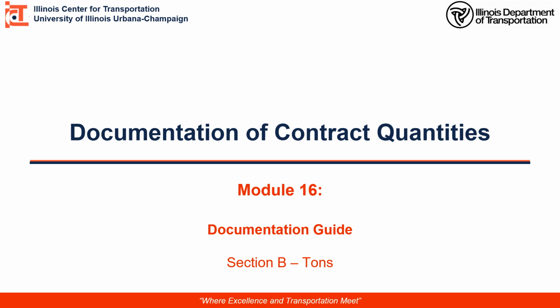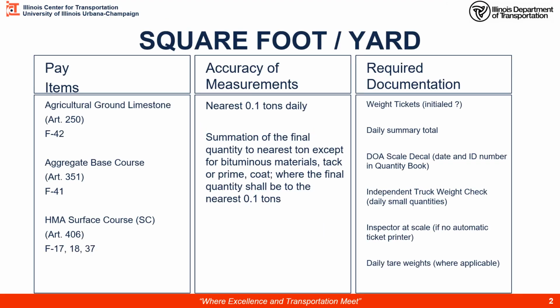Welcome to Module 16 of the Documentation of Contract Quantities course. We're still in the Documentation Guide, Section B, and we will be talking about items that are paid by the ton. Here we can see on page B3 the tonnage columns where we have our pay items. We'll talk about agricultural ground limestone, aggregate base course, and HMA surface course adjustments.